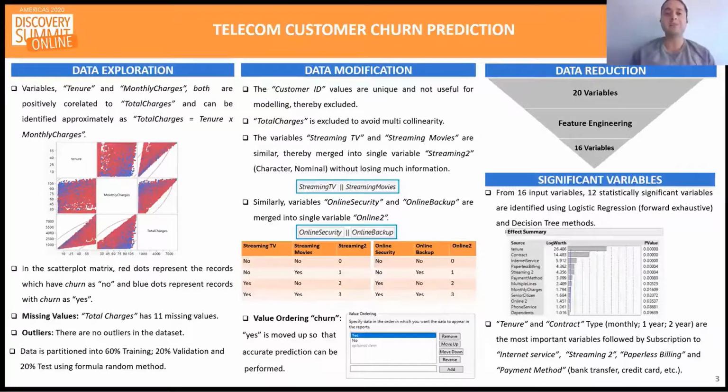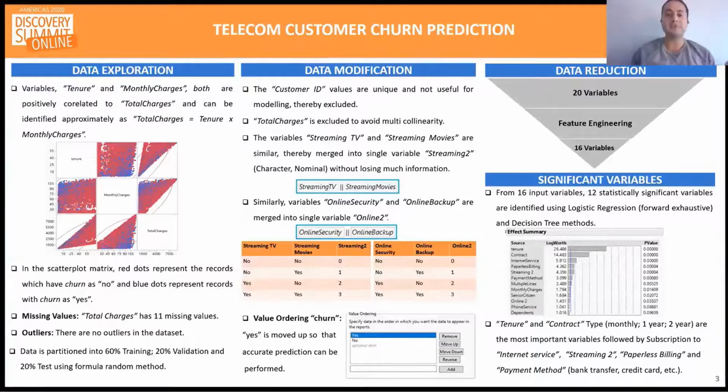In this section, I'll be talking about the data exploration and pre-processing. In data exploration, we discovered interesting relationships. For instance, the variables tenure and monthly charges were both positively correlated to total charges. These three variables were analyzed using a scatter plot matrix in JMP, which validated the relationship. Moreover, by using the explore missing values functionality, we observed that the total charges column had 11 missing values. The missing values were taken care of as the total charges column was excluded due to multicollinearity.